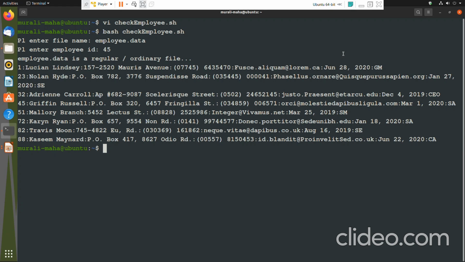Let us see how do we do that. Okay, let me open the file. Check employee.sh. See, if I want to get the employee whose employee ID is 45, we very well know that every record begins with the employee ID. So I can always tell I want to grep a record which begins with 45. That is one workaround. So let us look at that workaround.